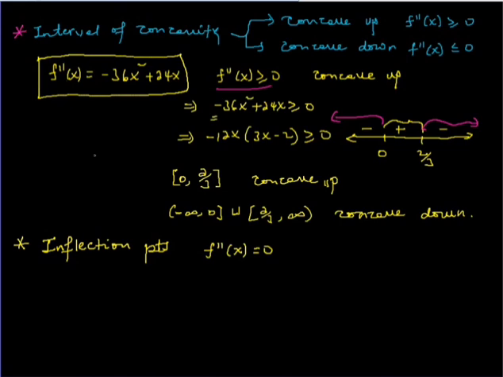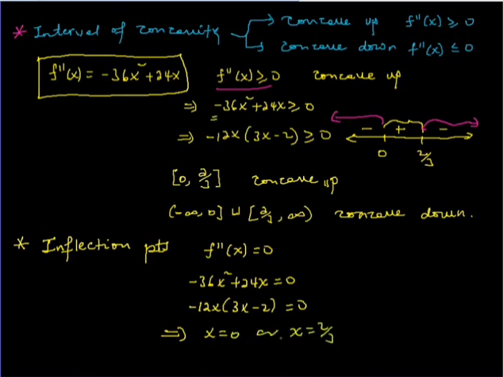Solve this second derivative for 0: minus 36x squared plus 24x is equal to 0. Factor out minus 12x, then it becomes 3x minus 2 is equal to 0. So the solution becomes x is equal to 0 or x is equal to 2 over 3. These are the points that give us inflection points.